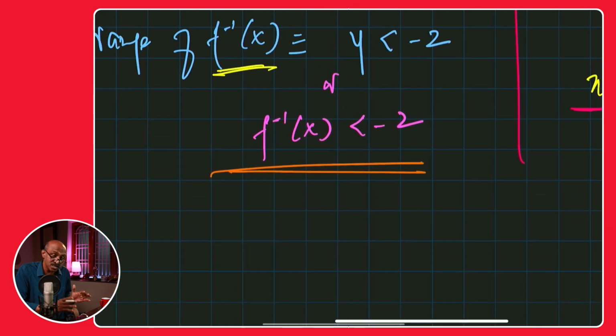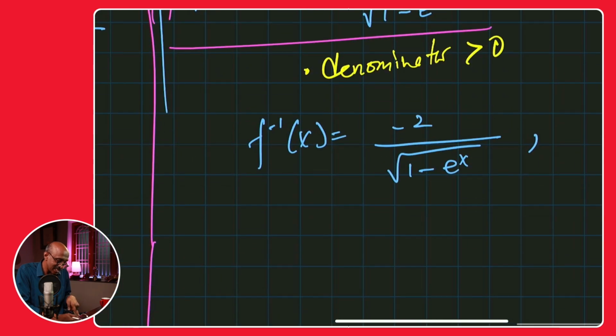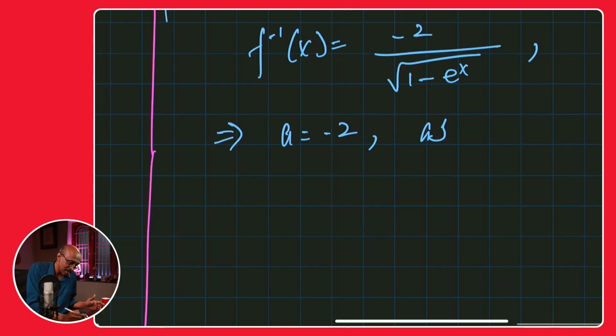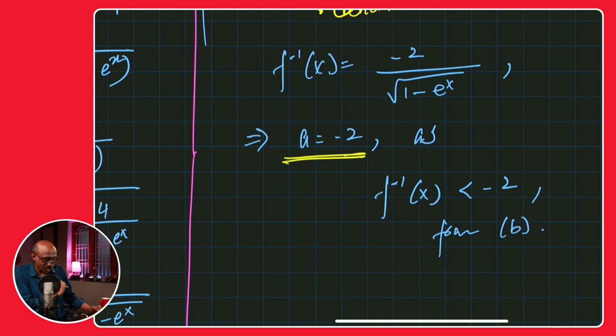Part B. We said that the range, that means f inverse values, are less than negative 2. If you say that it is 2, then it will not be less than negative 2. So clearly a must be equal to negative 2, as f inverse of x is less than negative 2, as you answered from part B. So a must be equal to negative 2.